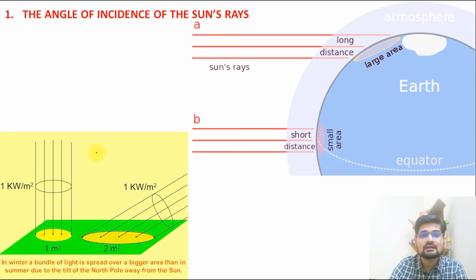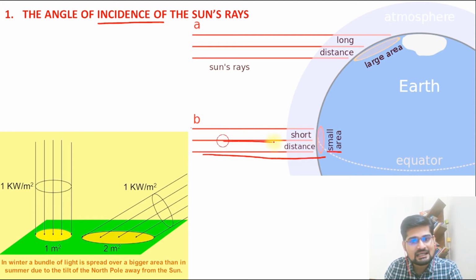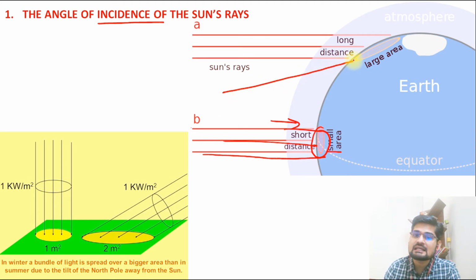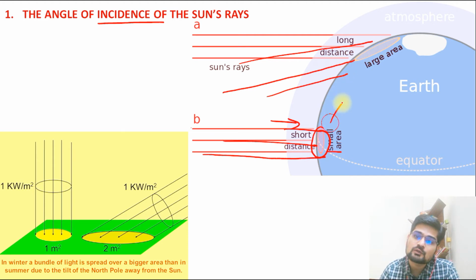So the first factor is the angle of incidence. Why is this incidence angle important? Now if you look at these 2 diagrams, one is the equatorial area, where you have a very short distance from the source, straight lines, right? Do you see this? So it means in a smaller area, more concentration. That is important. But if you see here, it goes on slanting, right? So if there is slanting or obliquity here, if you are going from the equator to the poles, because you remember the earth is spherical, so what happens? The same amount of energy is there, but the area of distribution has become large.